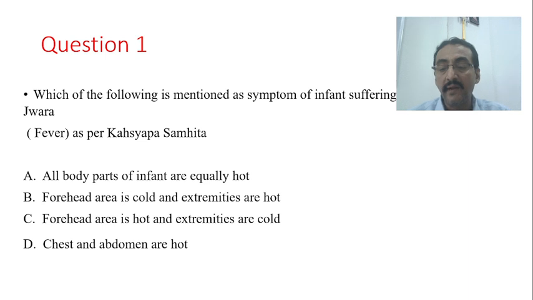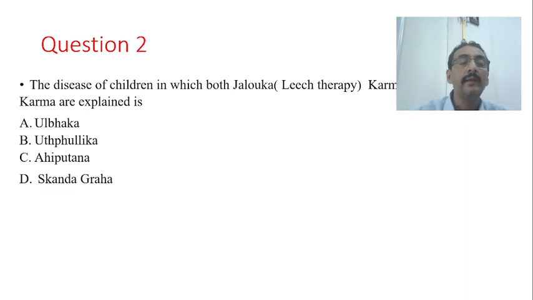Now we will go to the second question. The disease of the children in which Jalaukavacharana or leech therapy and as well as Agni Karma are explained. One of the diseases of children mentioned in Kaumarbhritya, where we find Jalaukavacharana as one of the treatments and also Agni Karma. The options given are Ulbhaka Roga, Utphullika Roga, Ahiputana Roga and Skandagraha.